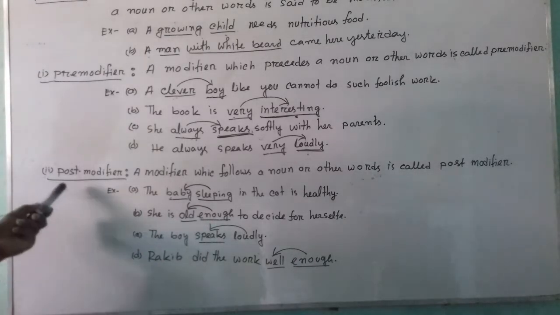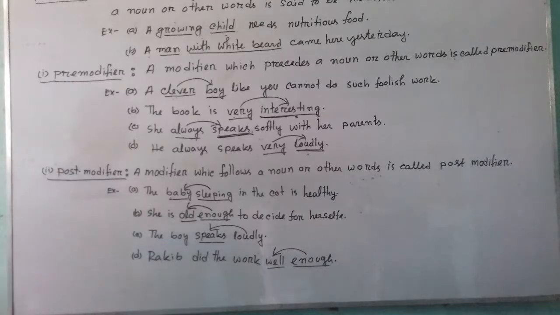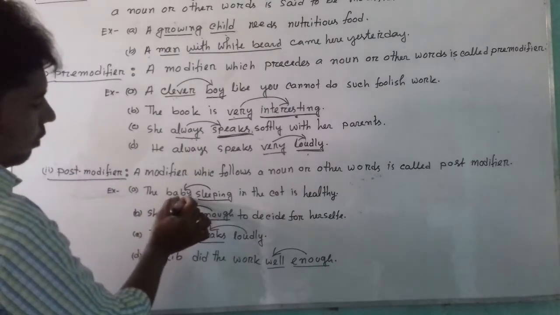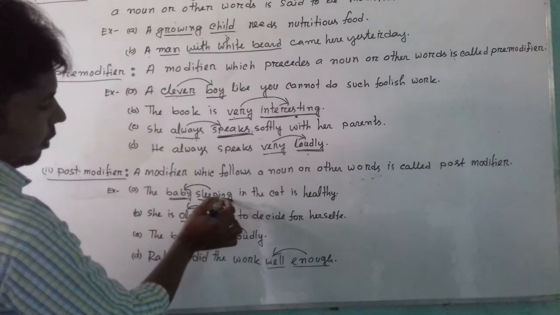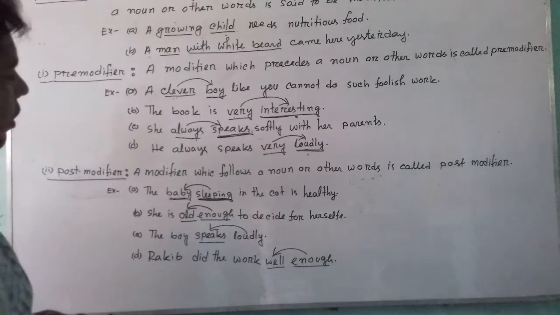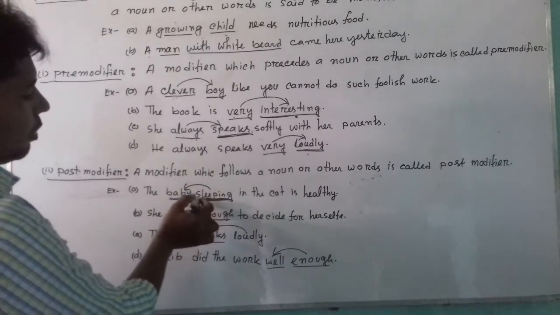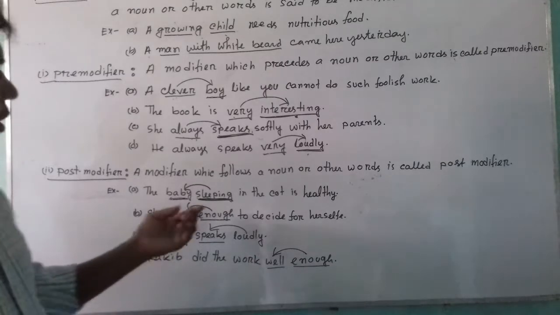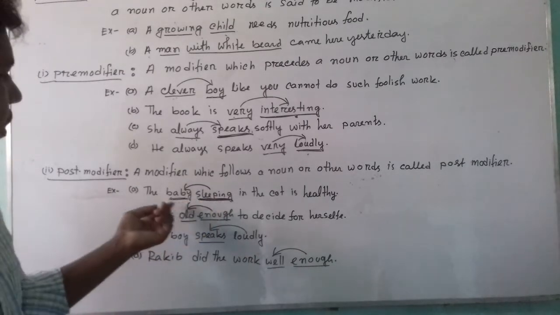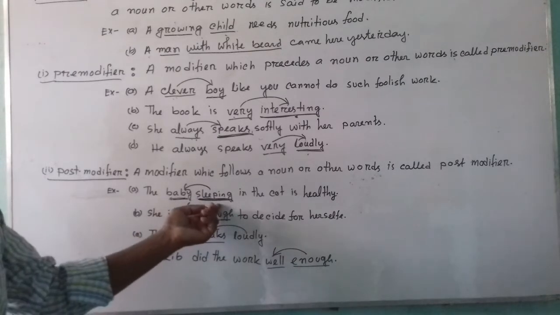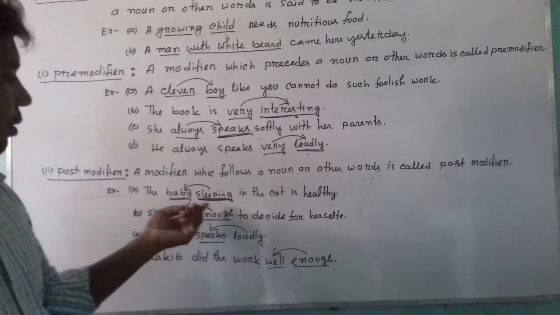And now we come back to the post modifier. In this sentence, baby is a noun. After the word noun, sleeping has been used as post modifier. Here sleeping has been used after baby, so we can say that this is a noun post modifier. Baby is a noun, sleeping is an adjective.